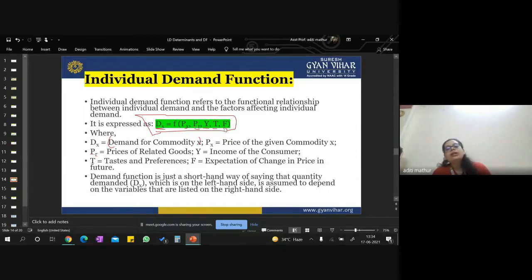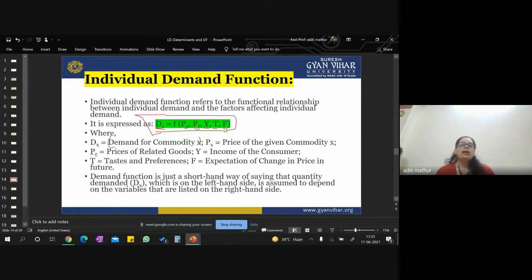And demand function is the shorthand way of saying that the quantity demanded, which is on your left side, is assumed to depend on the variables listed on your right side. So how many variables do we have? We have 5 main variables, right? So what are they? Price of the commodity, price of the related good, income of the customer, taste and preferences, and future expected prices, right?